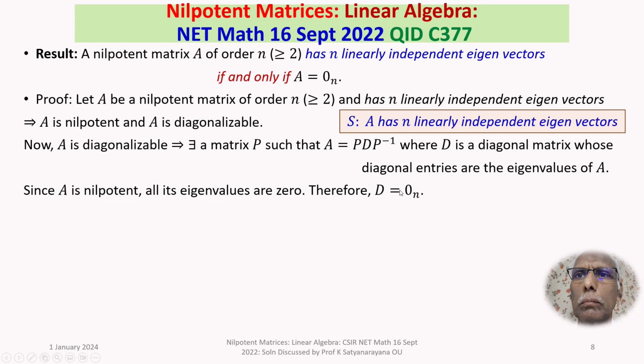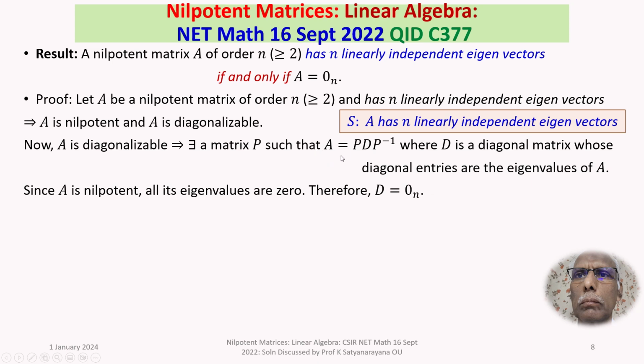Therefore, D will be an n by n 0 matrix. Why? On the main diagonal, the diagonal entries of this diagonal matrix are the eigenvalues of A. A is nilpotent, all its eigenvalues are 0. Therefore, D is the n by n 0 matrix.